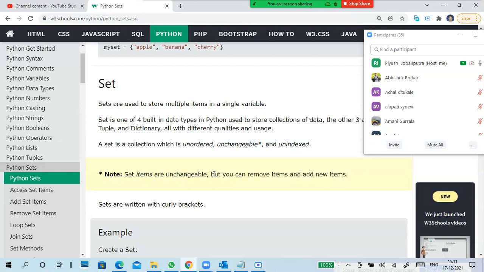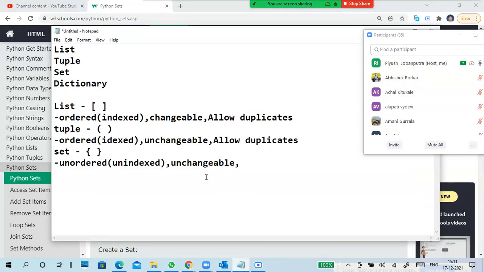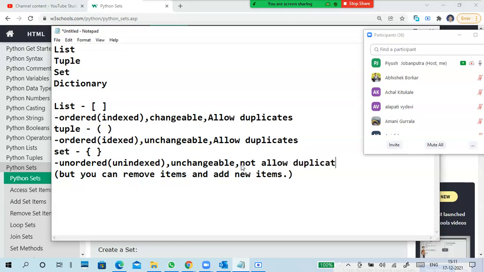You can replace, that is a possibility here. It is not possible in a tuple. You can't replace the items, and you can't delete a particular item either. Set is unordered, unindexed, and does not allow duplicate values. No duplicate values in a set.